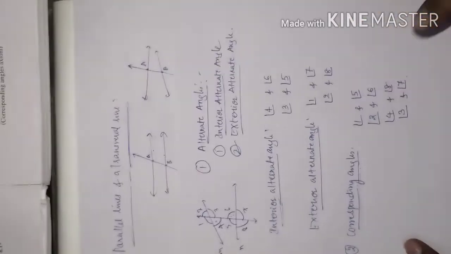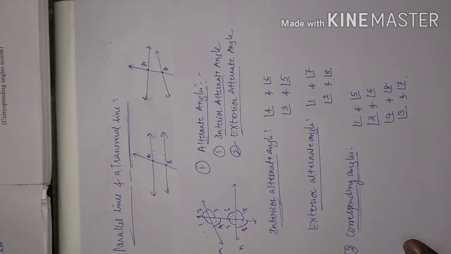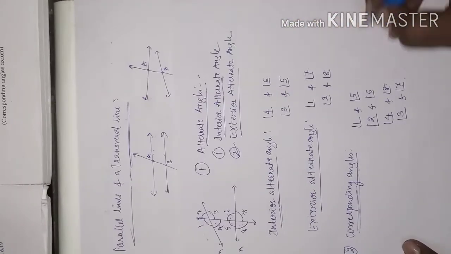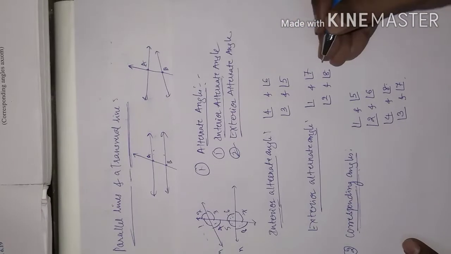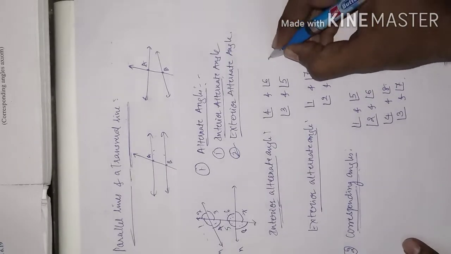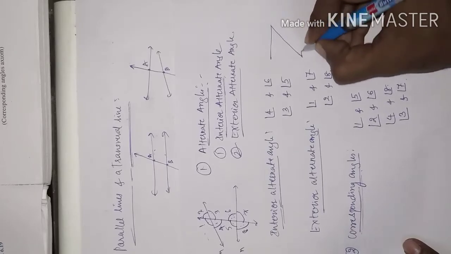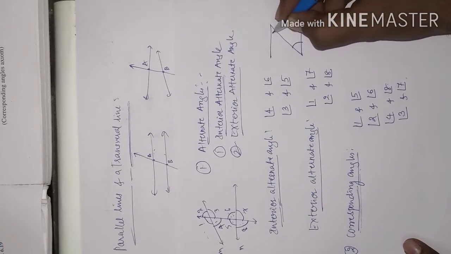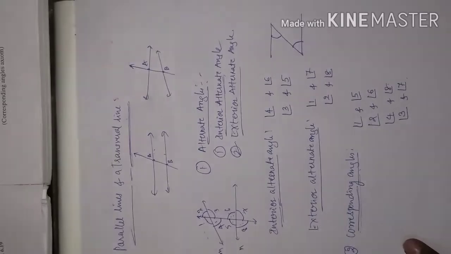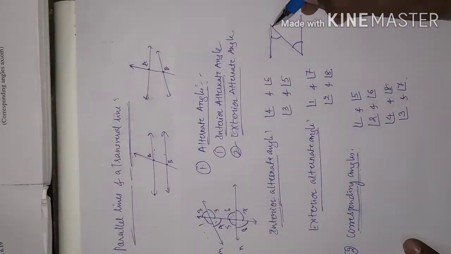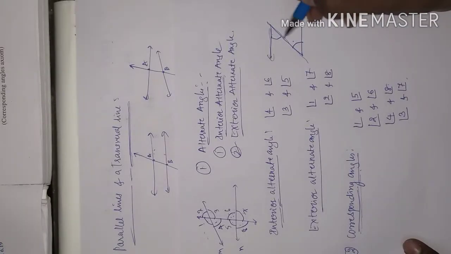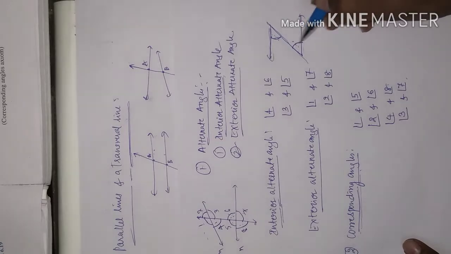Okay, in general, how will we remember this? I will tell about the alternate angle also, and I will tell about the corresponding angle also. Alternate angles are those angles formed in a Z manner. See, if these are the two lines, this is the transversal line. Where is it formed? At the inner part of this line segment, and this is also at the inner part of the line segment. So if it is in the Z shape, then there will be formation of alternate angles.